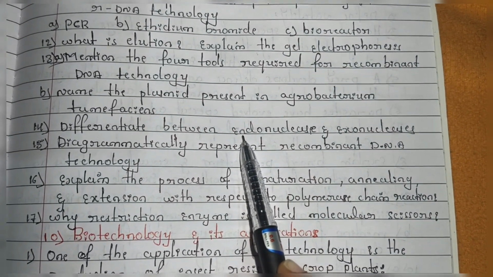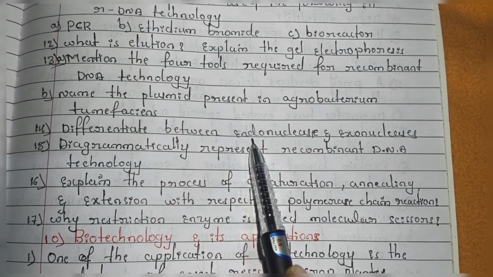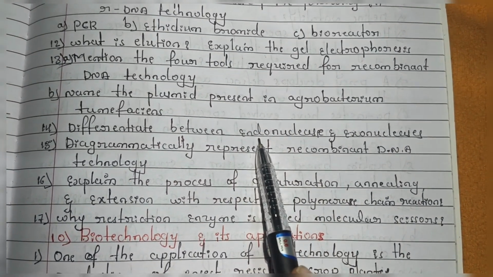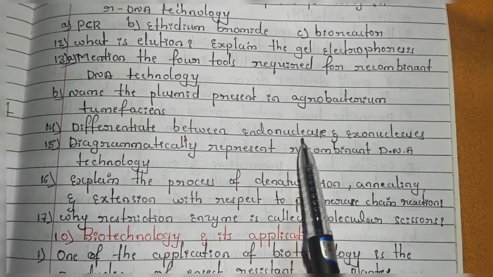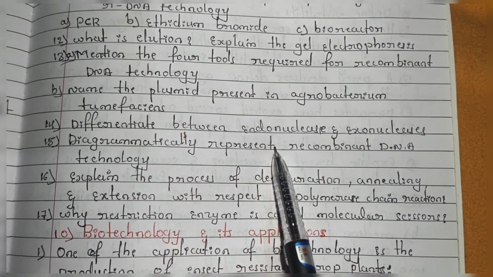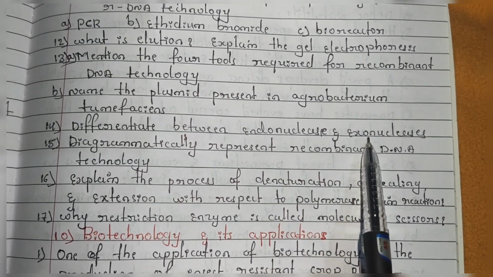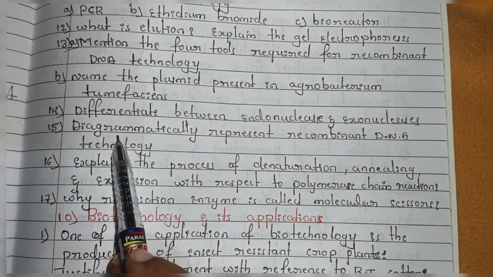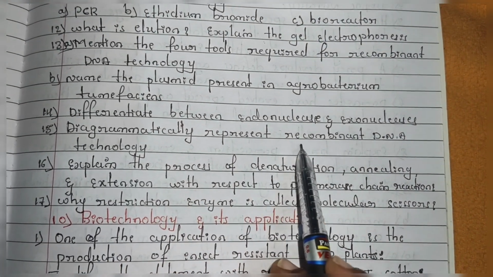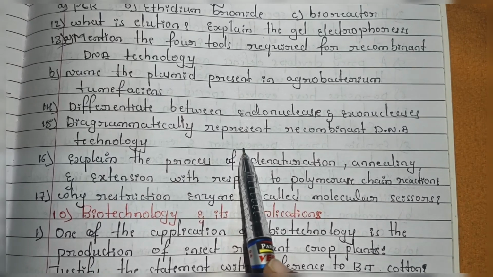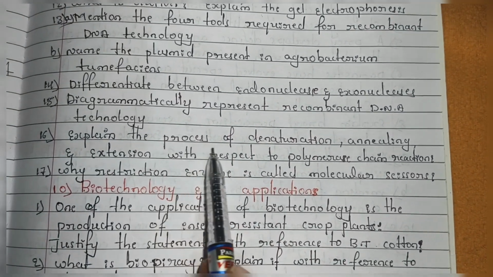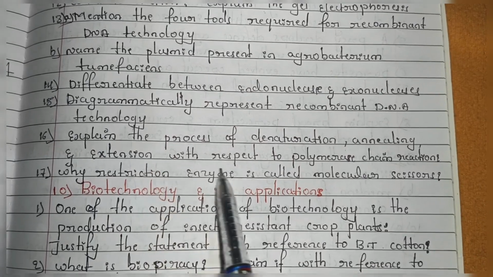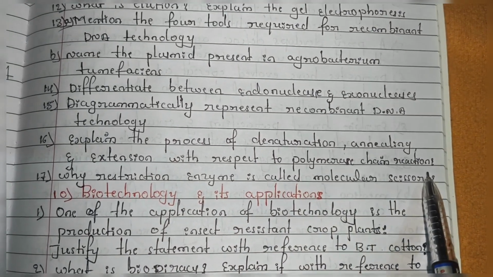Next, the 14th question is: differentiate between endonuclease and exonuclease. In this, the definition is only in the word itself. Endo means and exo means. You have to find: endo means inside, exo means outside. So if it is cutting inside, that is one type, and if it is cutting outside, that is another type. And the 15th one is: diagrammatically represent recombinant DNA technology. And the 16th one is: explain the process of denaturation, annealing and extension with respect to polymerase chain reaction.